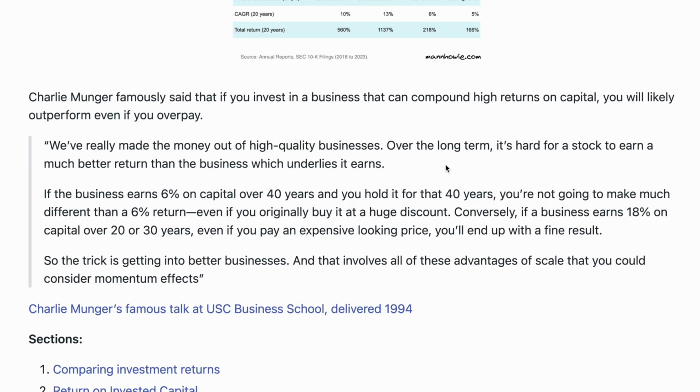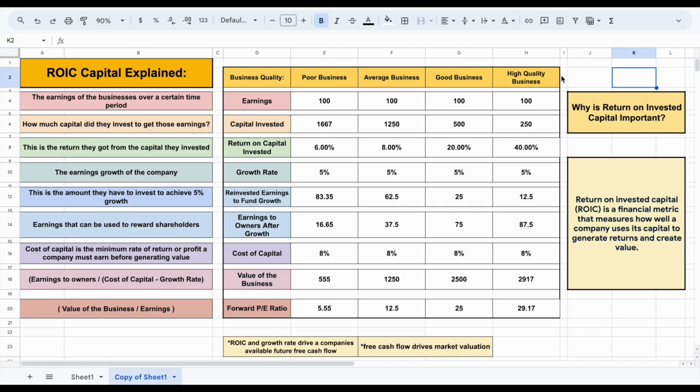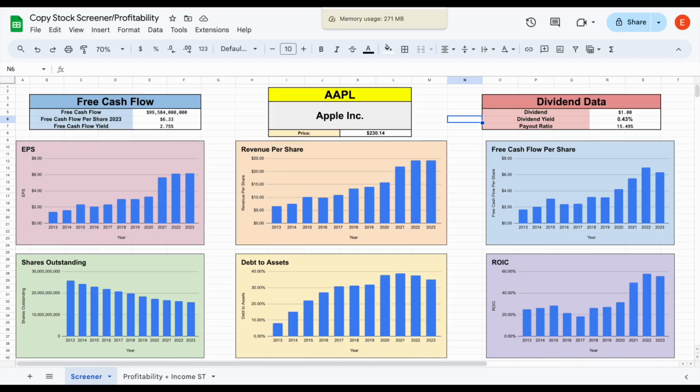In fact, Charlie Munger believed this made such a big difference that he stated this: if the business earns 6% on capital over 40 years and you hold it for that 40 years, you're not going to make much different than a 6% return, even if you originally buy it at a huge discount. Conversely, if a business earns 18% on capital over 20 to 30 years, even if you pay an expensive looking price, you'll end up with a fine result. This is why Warren Buffett and Charlie Munger love buying high quality businesses, just like Apple stock. It's because they have such high levels of return on invested capital.